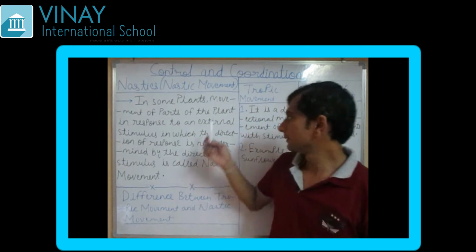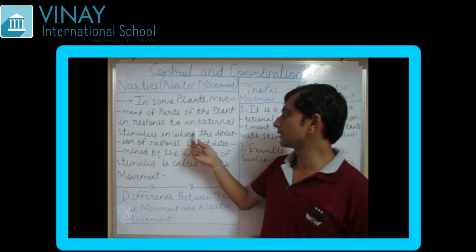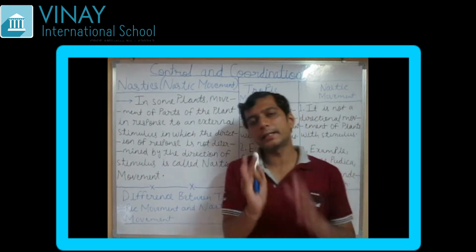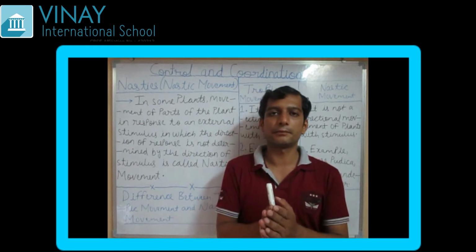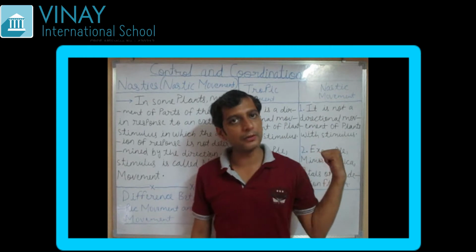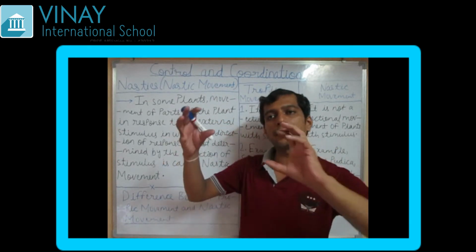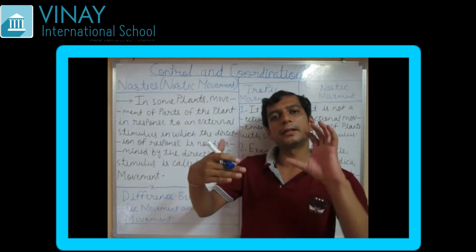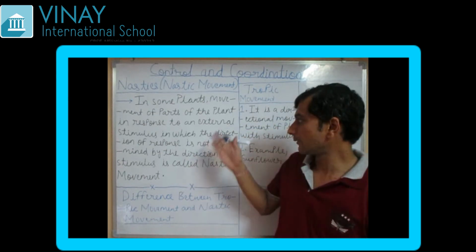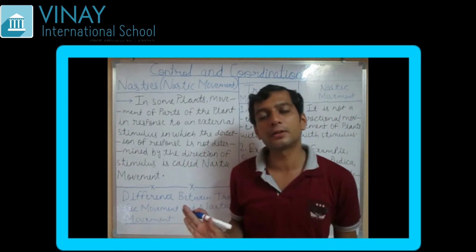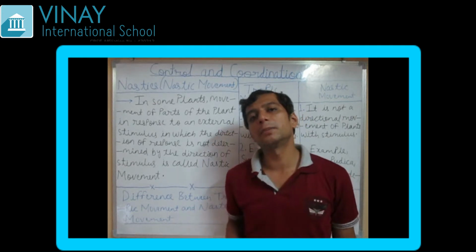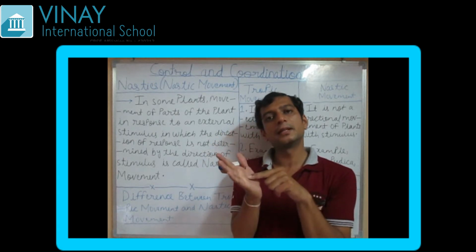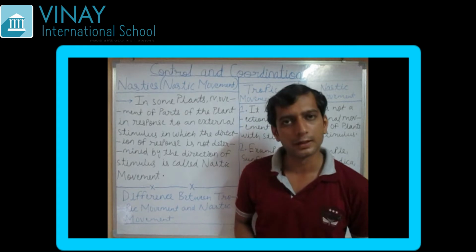So remember it. Movement of parts of the plant in response to an external stimulus, of course they are reacting to the stimulus, but not in the way they were doing in the tropic movement. In the tropic movement, they moved towards the direction from wherever light was coming. But here, they are not at all dependent on direction. Best example, touch me not plant. When you touch it, the leaves start folding.